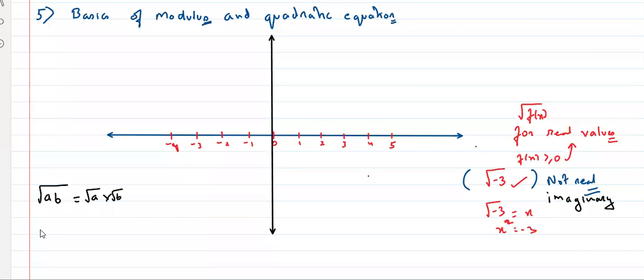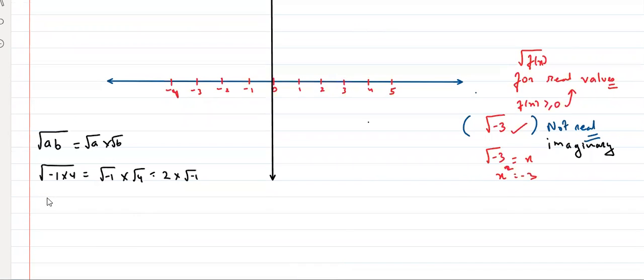I guess this is something that we already know. So if I'm writing root of -1 into 4, it can be written as root -1 into root 4, which is equal to 2 into root -1. Yes or no? Or if I'm writing root -3, this can be written as root -1 into root 3, which is equal to root 3 into root -1. Yes or no?